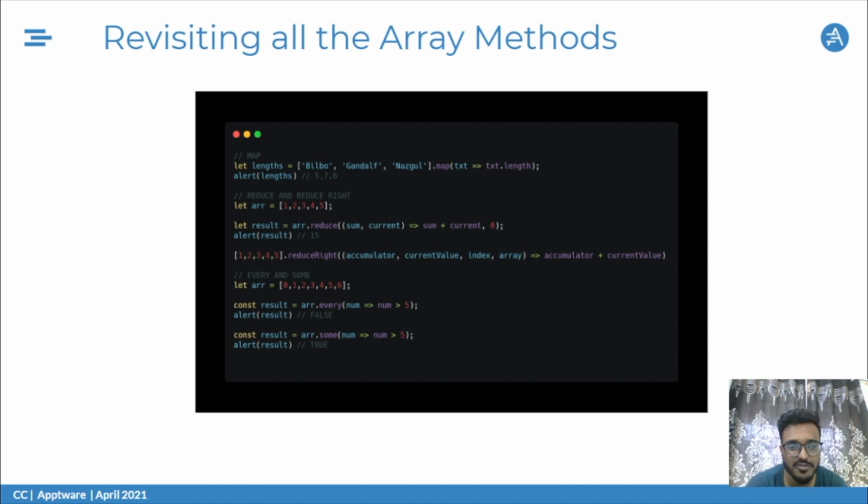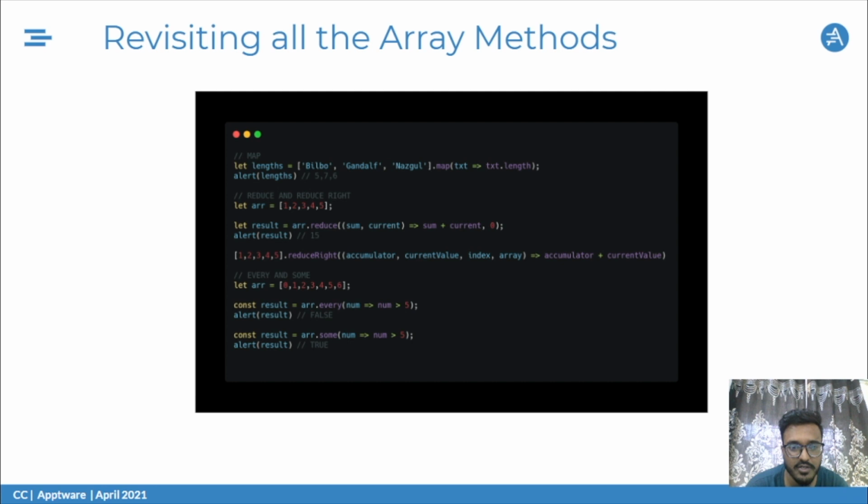We have the map function. Map changes up the array and returns a new one. Here we have an array with strings of names. I've mapped that into text.length, so I'm checking the length of those particular entries and creating a new array out of it.